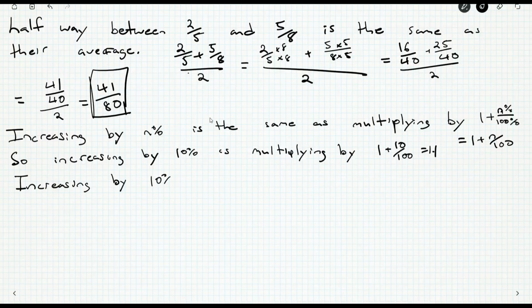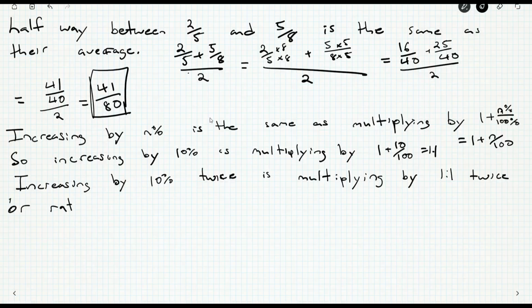Increasing by 10% twice is the same as multiplying by 1.1 twice. Or another way of multiplying by the same number twice is by multiplying by its square, which is 1.21.